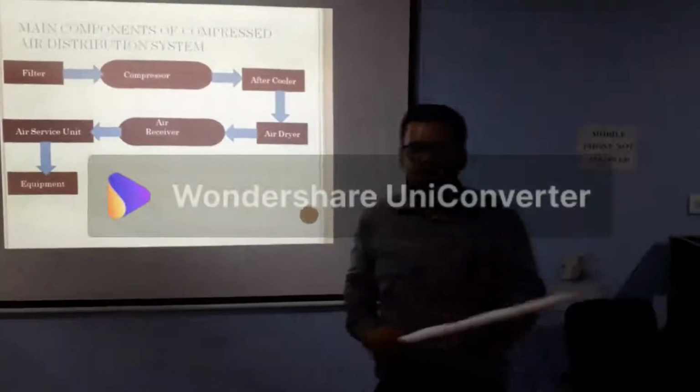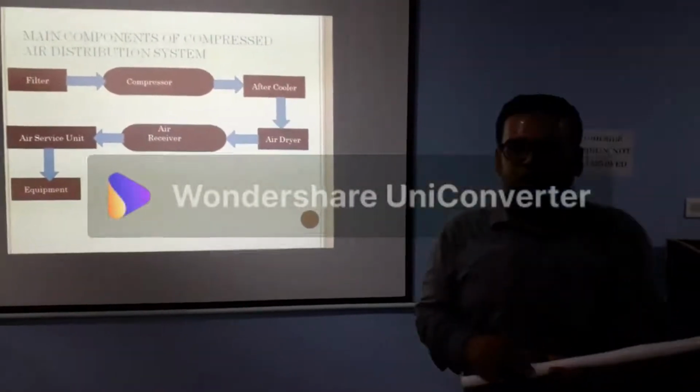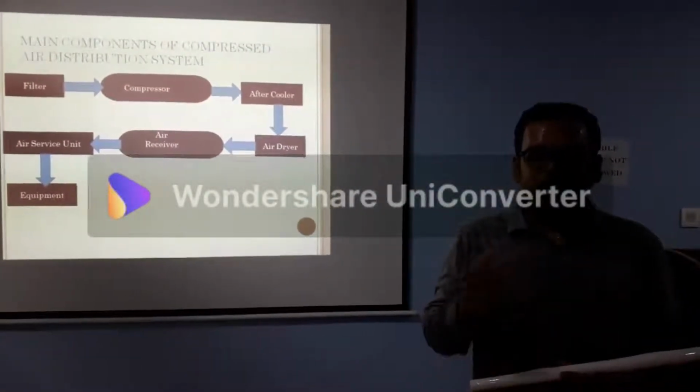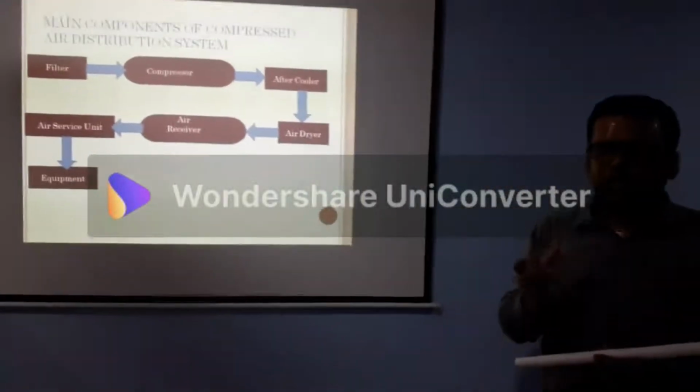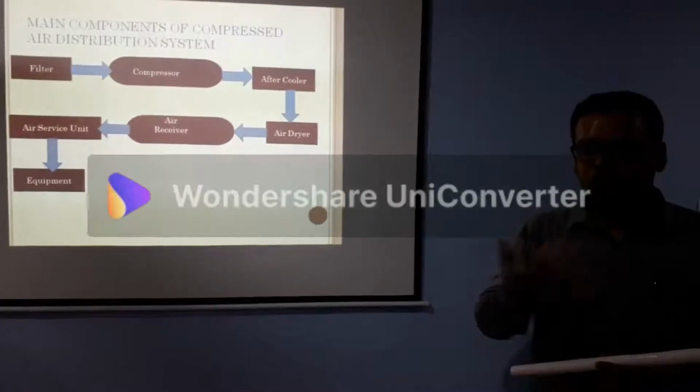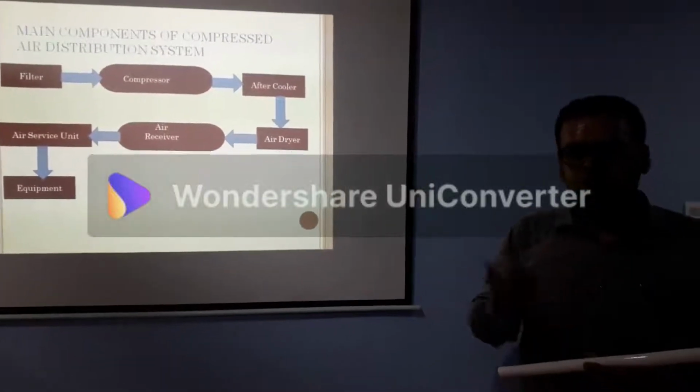The air service unit consists of three parts. One is the filter, another is the pressure safety valve, and another is the lubricator. First one is the filter. What is the role of the filter? The filter removes the contaminants or dust particles from the air.